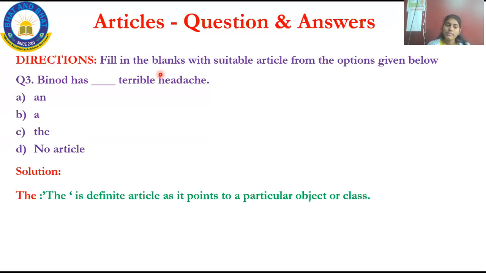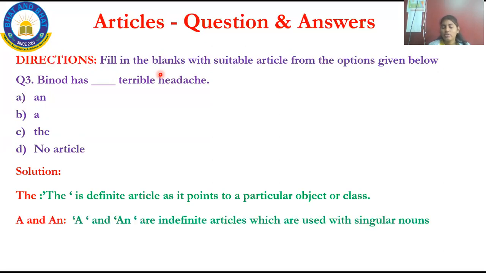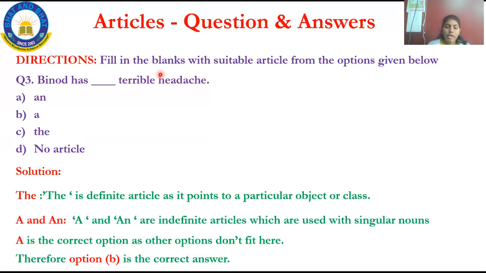Let me explain this. See again, the is a definite article which points out a particular thing, and a and an are the indefinite articles. Now see, we know "an terrible headache." See, an is the correct option as other options don't fit here.